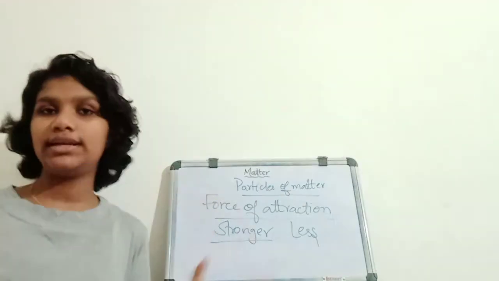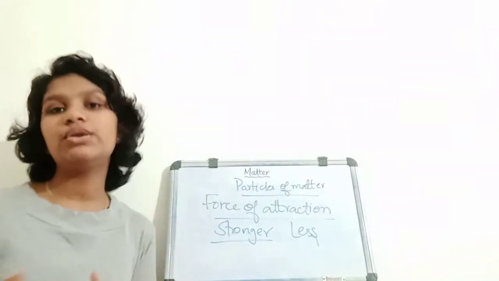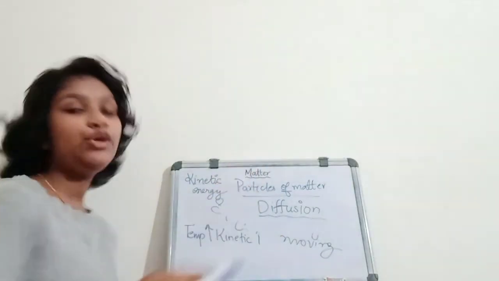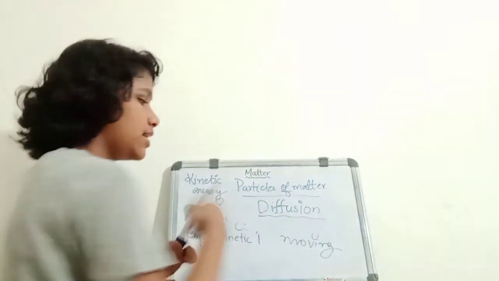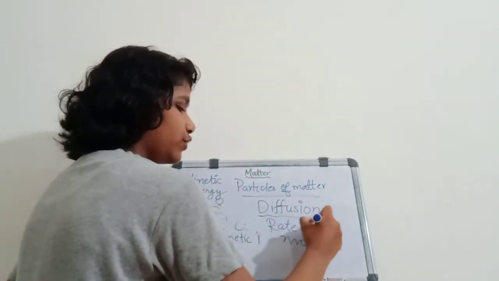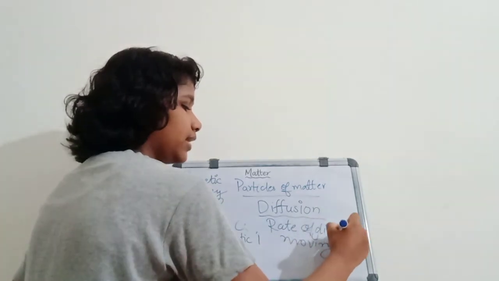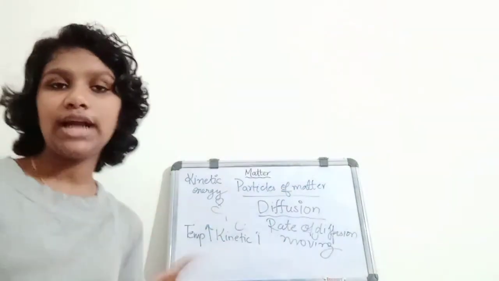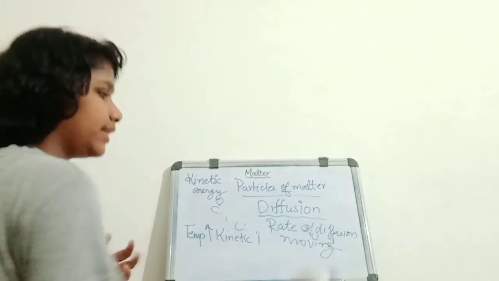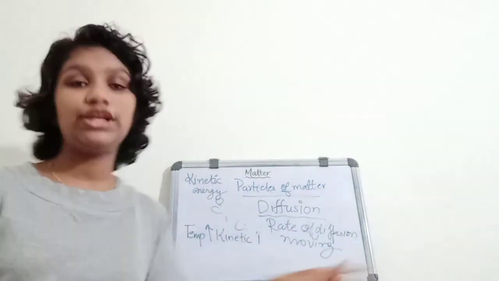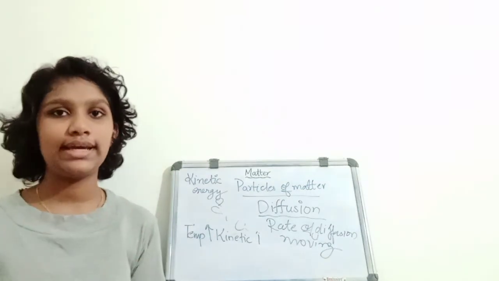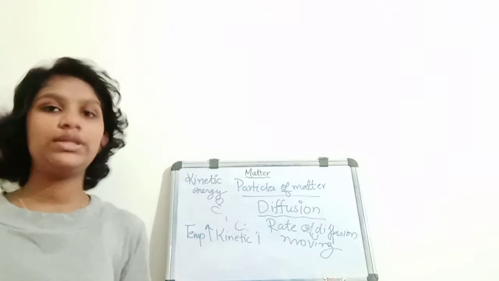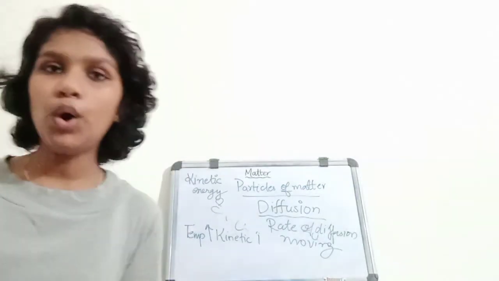So we already discussed matter and also the particles of matter. Now this diffusion can be described as the rate of diffusion. As the temperature increases, instead of saying the kinetic energy possessed by the particles of matter increases, we can say that as temperature increases, the rate of diffusion increases. Because the rate of diffusion increases, it gets easily dissolved into the air. So I hope you got it clear.